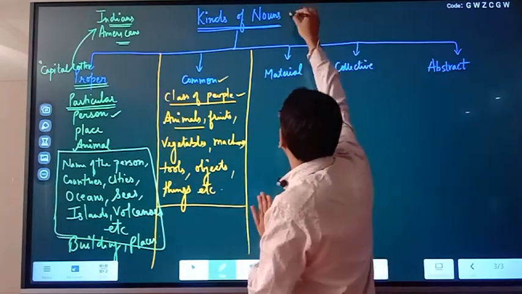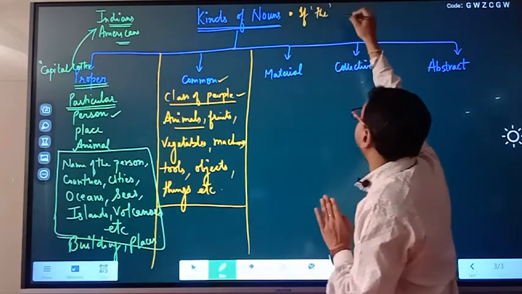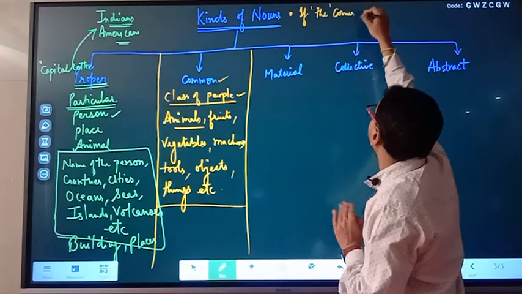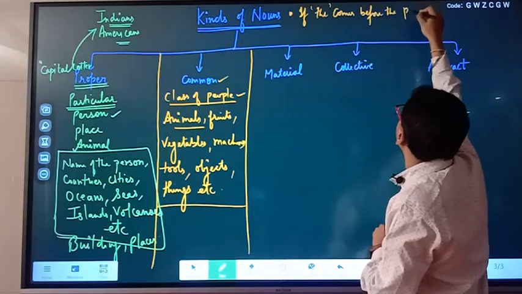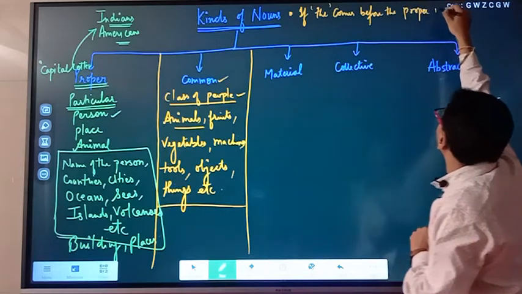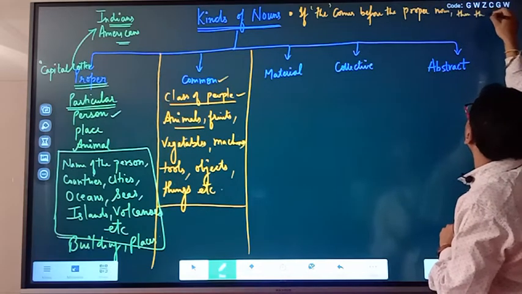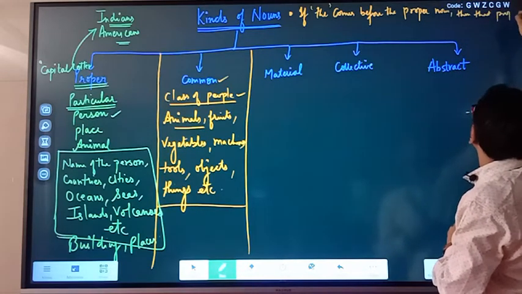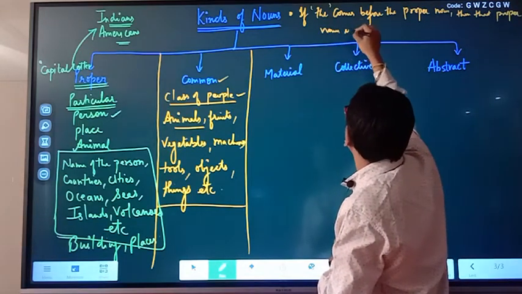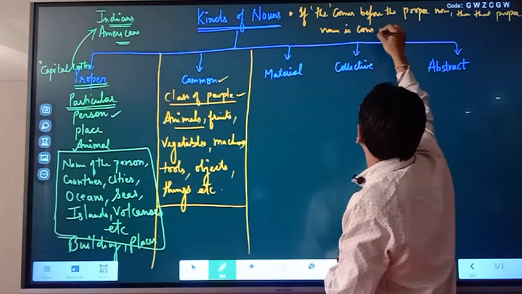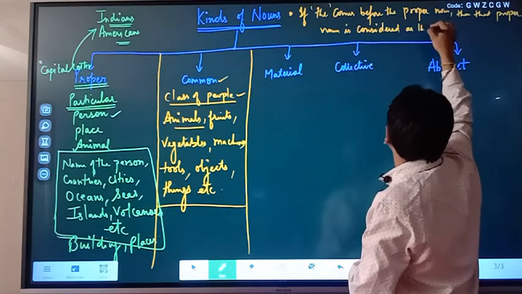One important property: if an article comes before the proper noun, then that proper noun is considered as a common noun.